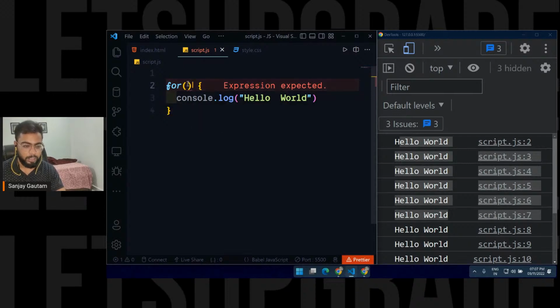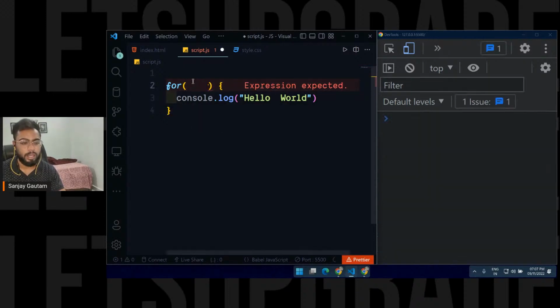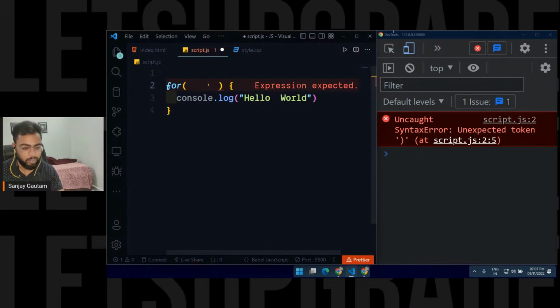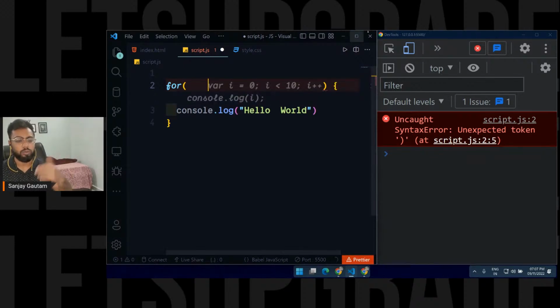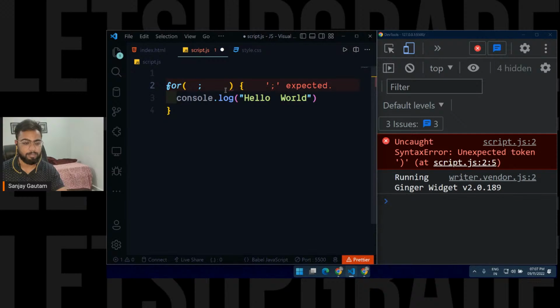Here we have to write some code which will define how your loop is going to work. This loop is going to have three parts. This is the first part, then we have our second part here, and this is the third part. Let's understand each part one by one.